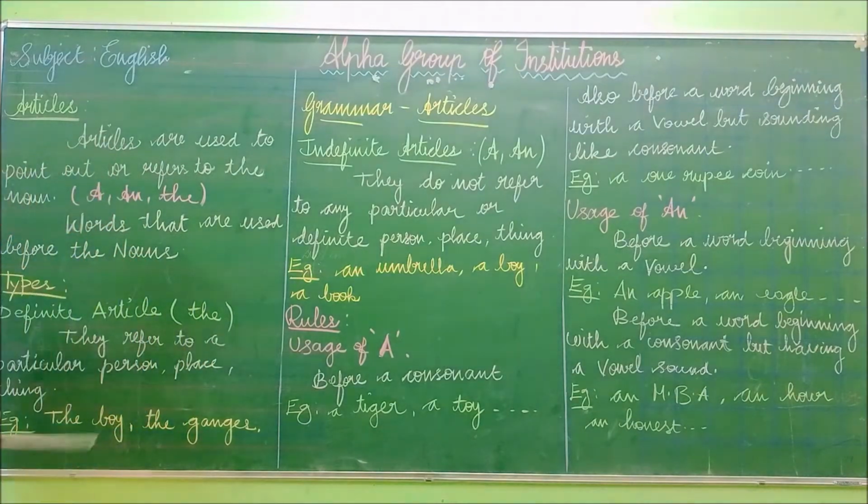Now let us see the definite article. They refer to a particular person, place, thing.